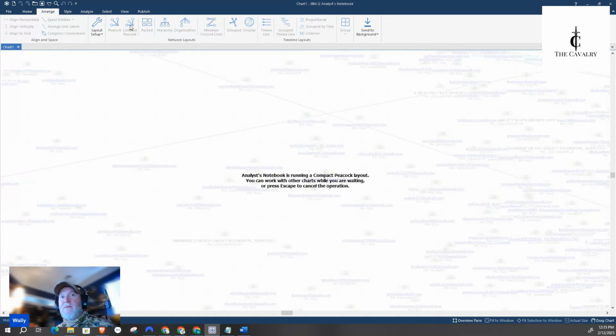I'm going to go to compact peacock, which is going to take this and put it even smaller. It's going to basically reshuffle the cards and put them into a new castle. It's working. It's thinking. There's some other weird stuff here.